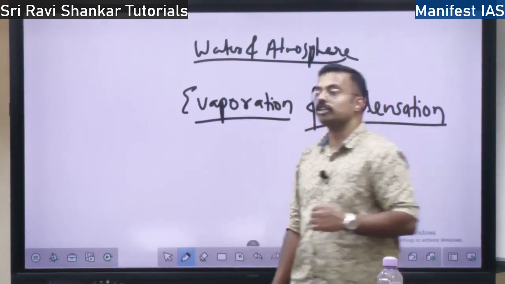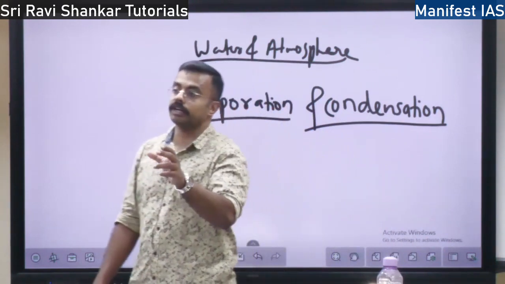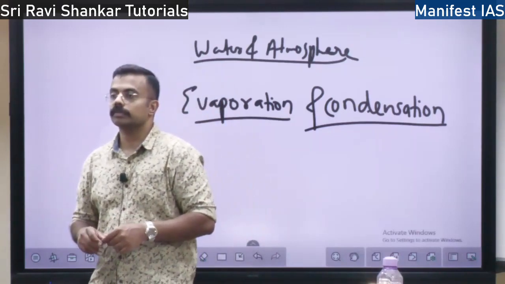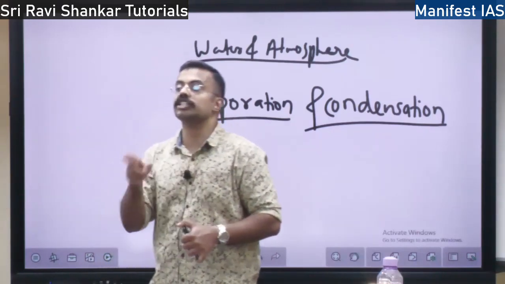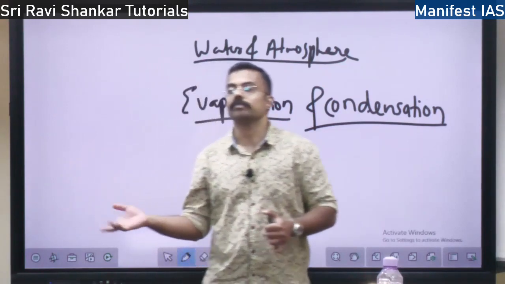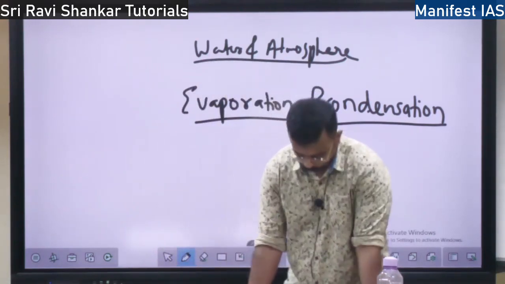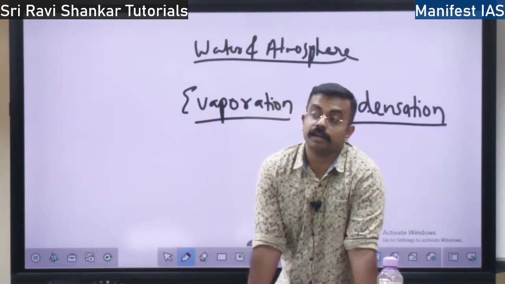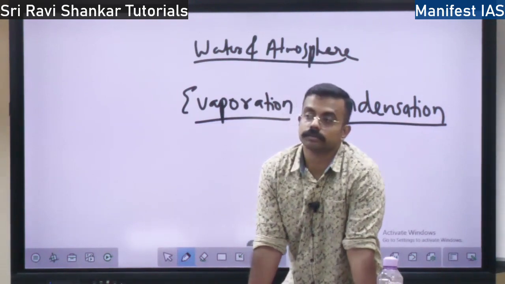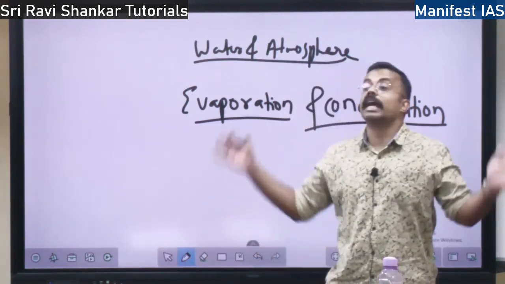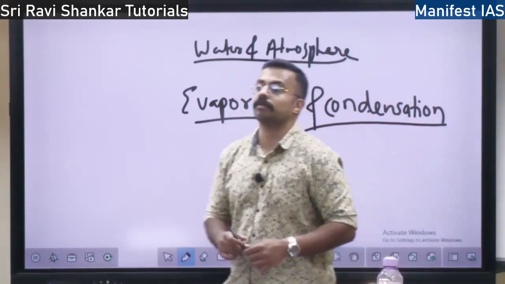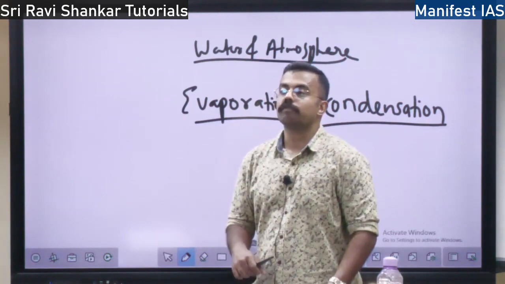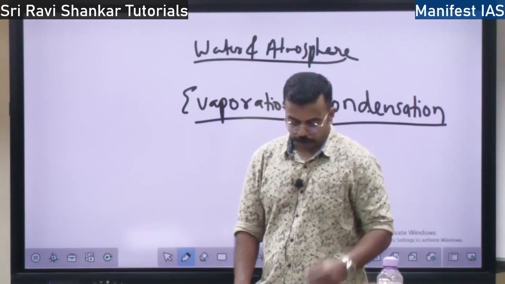There is one more concept called smog. If the fog, the condensation over the nuclei, mixes with smoke, smoke plus fog is called smog. Smoke from burning fossil fuel or wood, right? Then there is the question of the difference between mist and fog. Mist contains higher moisture. Fog contains lower moisture. That is the difference between fog and mist.